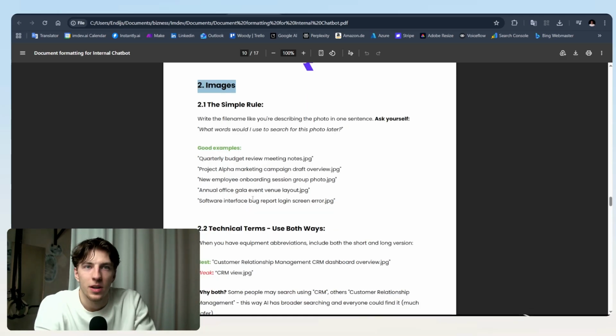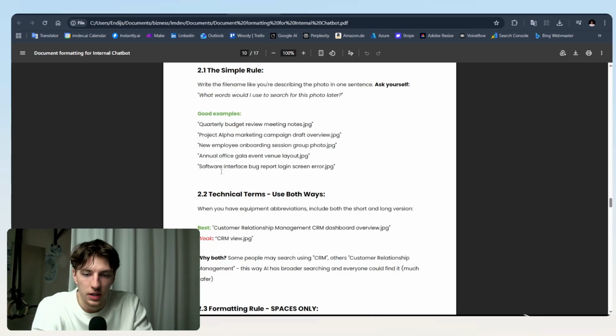So for example, you may have some kind of login screen for your software. Then you would describe this image like that. You would say software interface bug report login screen error, right? You describe these keywords, and we actually say here that you should ask yourself with what words would you use to search these photos later.